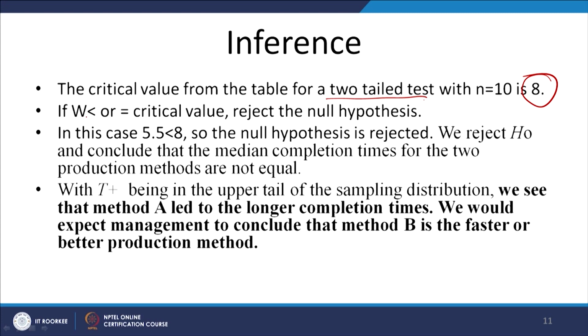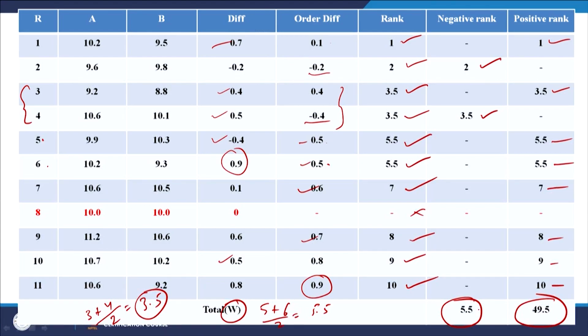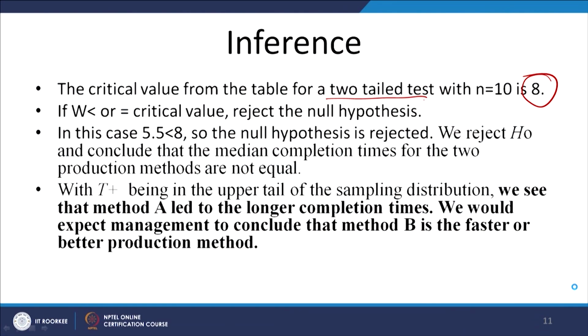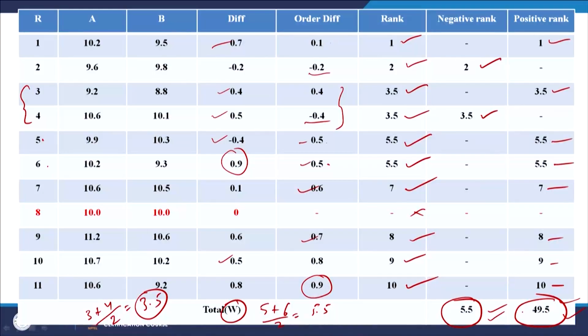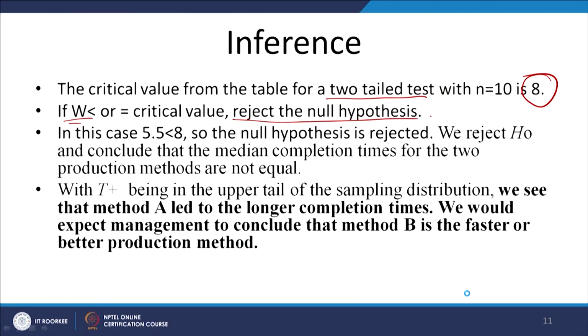So, if W, that means the weight, is less than or equal to the critical value, reject the null hypothesis. Now, here we are saying W, but we have 2 W's, in fact one for the negative rank and one for the positive rank. So, which one would you select or keep during your study? Always keep the one which is the lowest of the 2. In this case, which is lowest, the 5.5 or 49.5? Obviously the 5.5 is the lower one, right. So, we will compare this 5.5 with the value of 8, right.